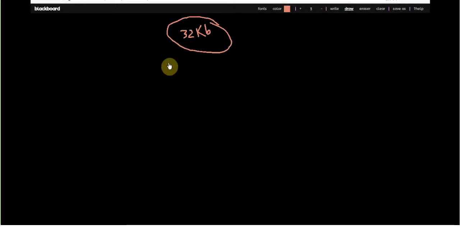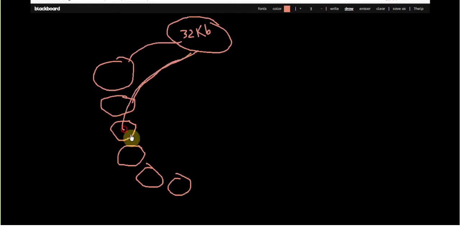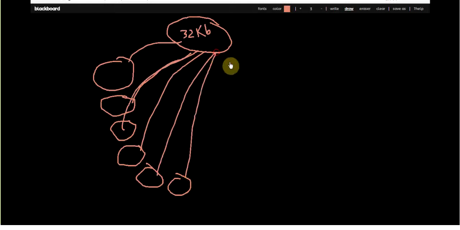So what do we suggest? Going to all these 6 disks for this 32 KB is just like when you have to buy some bread and you go to all the stores and then buy from the store that is near your house.